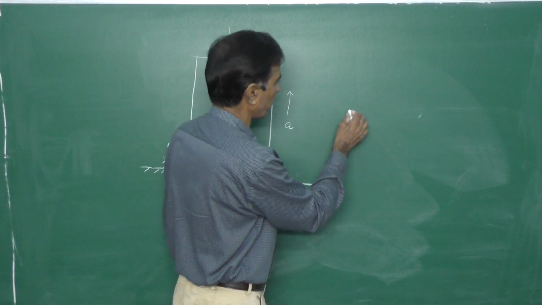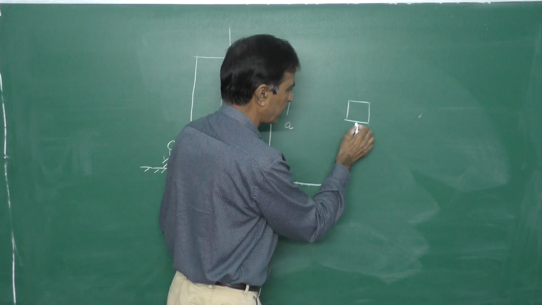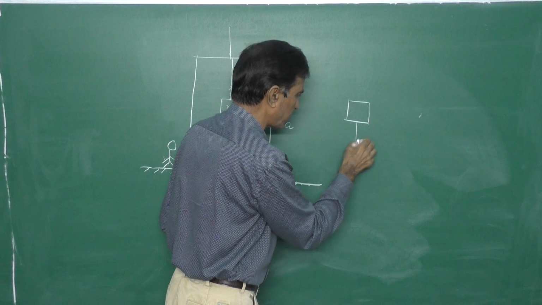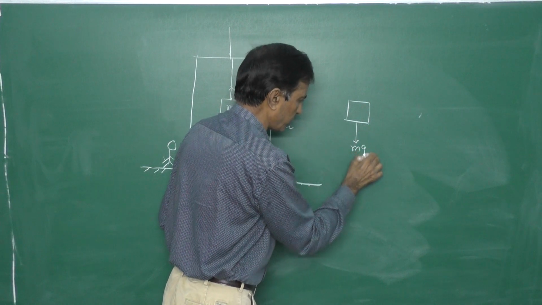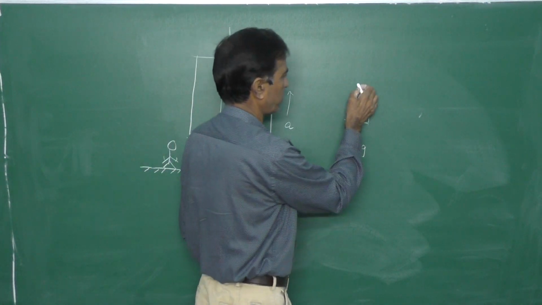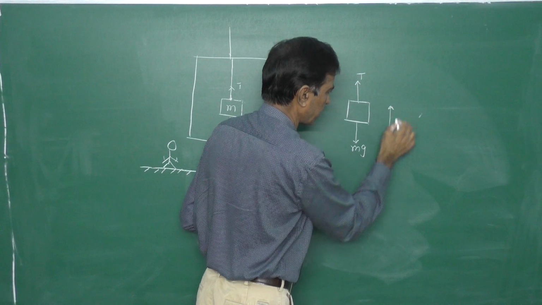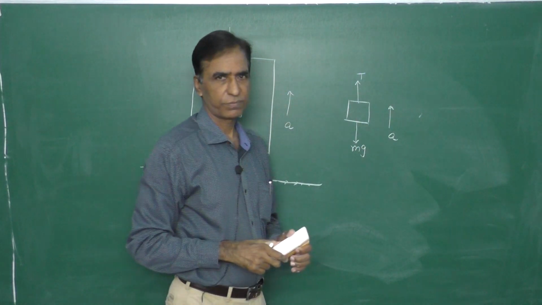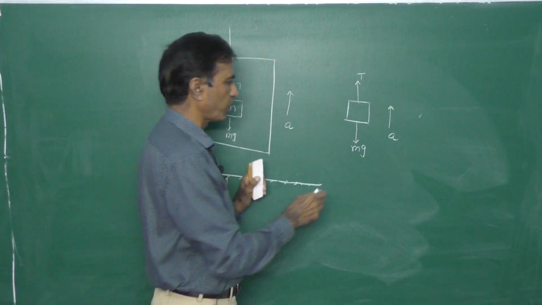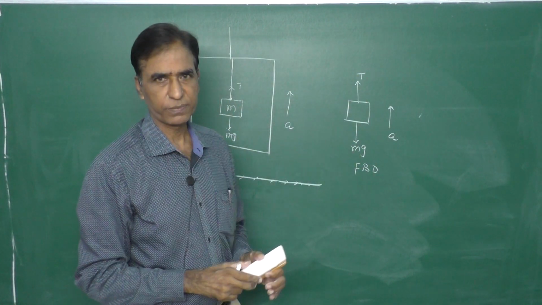Take the block, and with proper direction indicate the forces: mg vertically downwards and T vertically upwards, and the acceleration is also upwards. This is the free body diagram for the block.